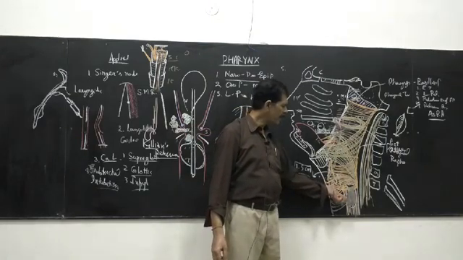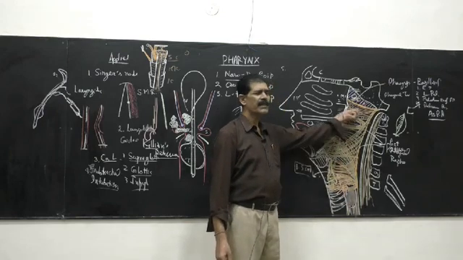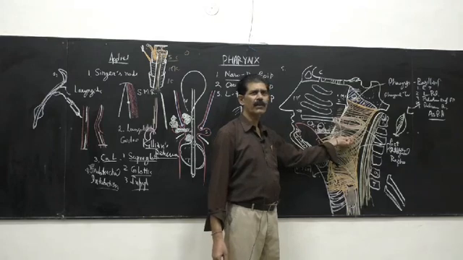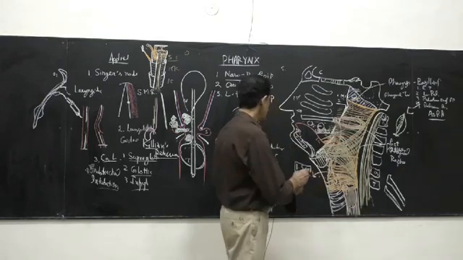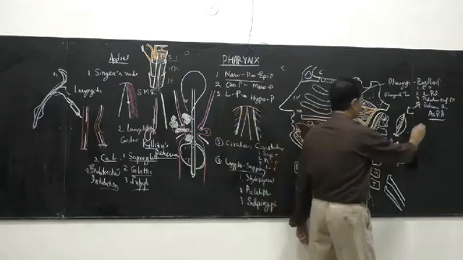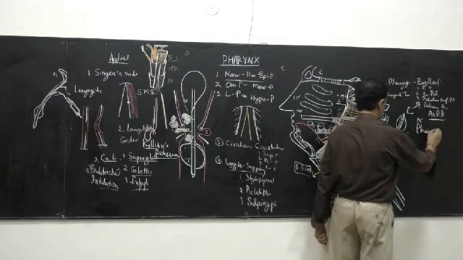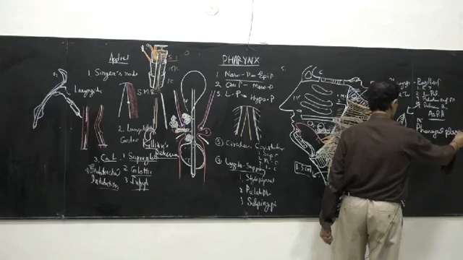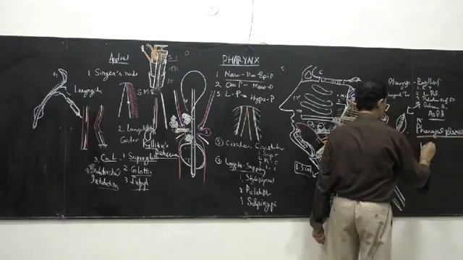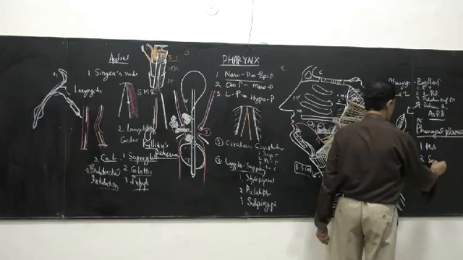Cricopharyngeus is supplied by the recurrent laryngeal nerve which is very near, while the rest of the constrictor muscles, superior and the longitudinal circular, are supplied by the pharyngeal plexus. So next part is the nerve supply. So the nerve supply is the pharyngeal plexus. So the pharyngeal plexus has got motor fibers, sensory fibers, and sympathetic fibers.